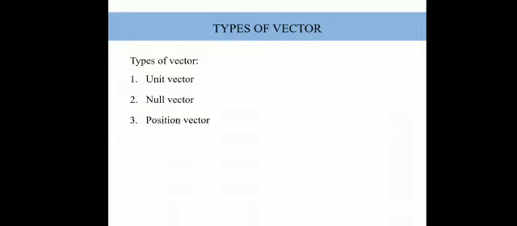There is something called a position vector. It is a vector which gives the position of any point in space with respect to the origin. And if the point changes its position from one point to another, then the change of position is given by the displacement vector. We will discuss all these from the next class.